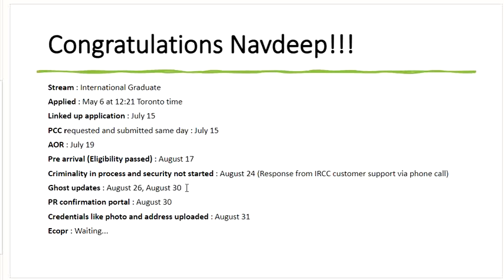And he got the ghost updates on August 26th. So that must be for the police clearance certificate he had submitted. And then the PR confirmation portal was on August 30th. So he got ghost updates on August 26th and August 30th. When you're getting a ghost update, it's kind of goosebumps, because the PR confirmation portal is on its way. So that's wonderful news. Now, credentials like photographs and address were uploaded the very next day, on August 31st. So he's just waiting for the ECOPR. So Navdeep, that could happen anytime.